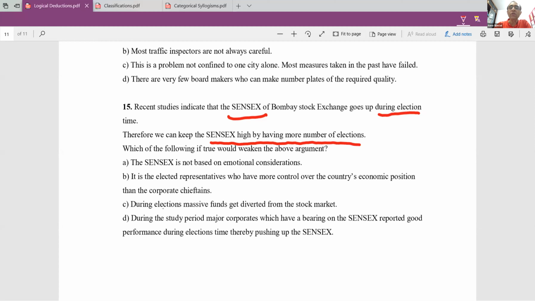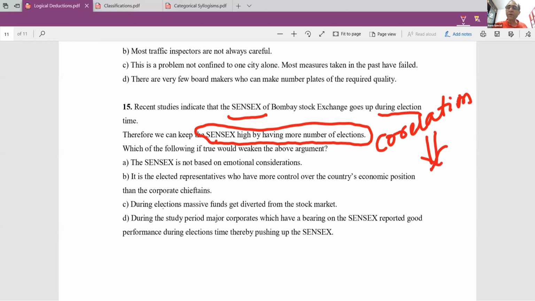All right. So this person who has come up with this kind of conclusion has made one error. And that error is what is known as, okay, correlation does not imply causality. Correlation does not imply causality.